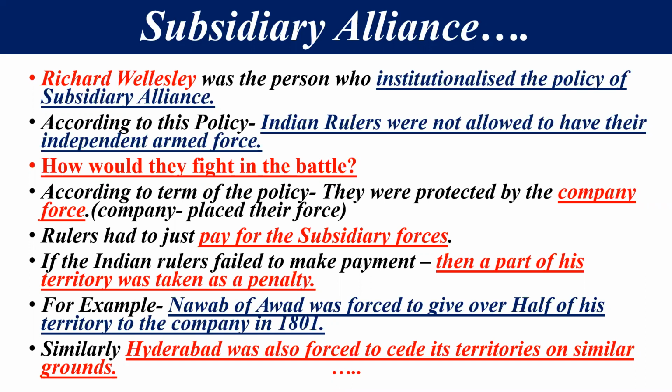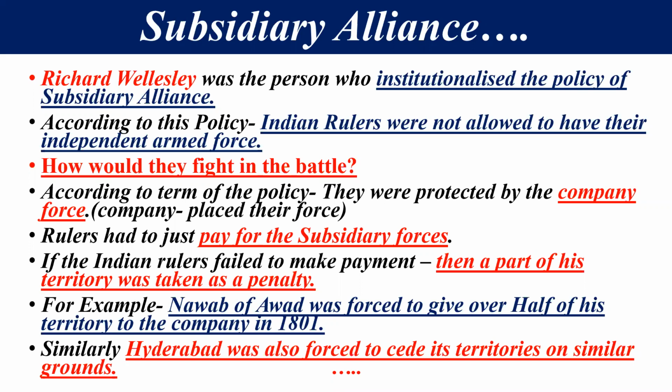According to the terms and conditions of this policy, they were protected by the company force. The company provided them an army, and they would be protected by that army. In return, the rulers just had to pay for the subsidiary force.